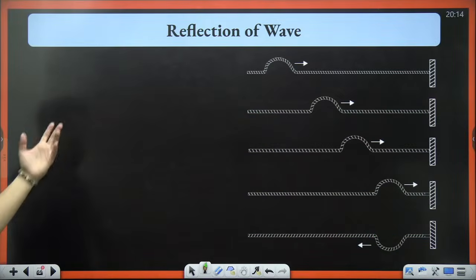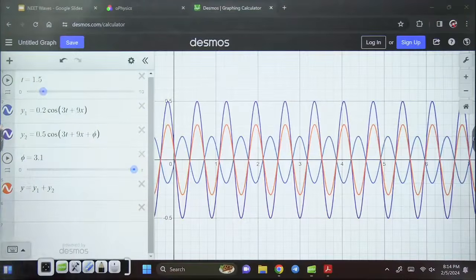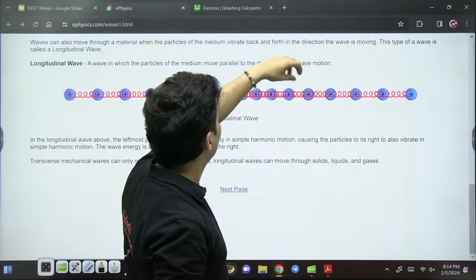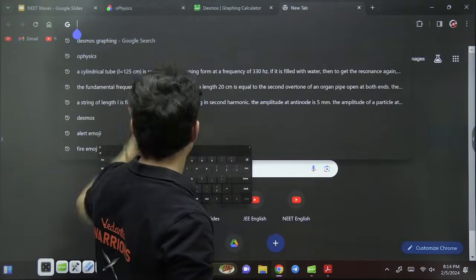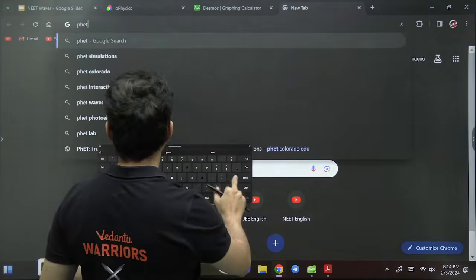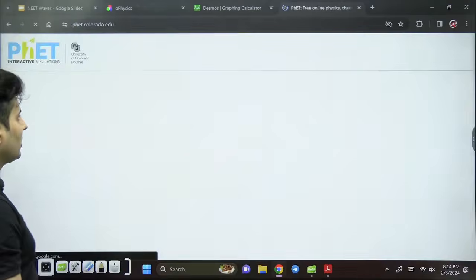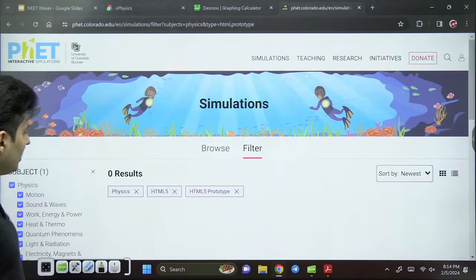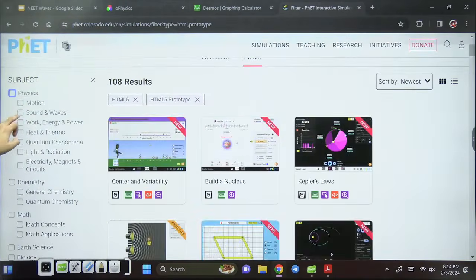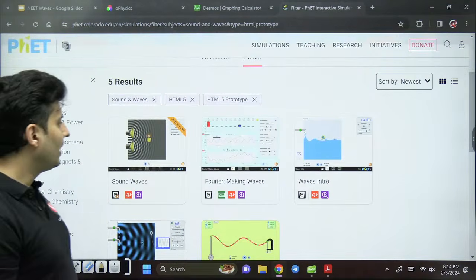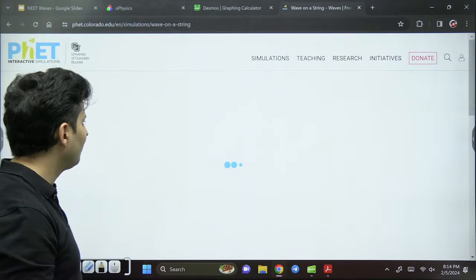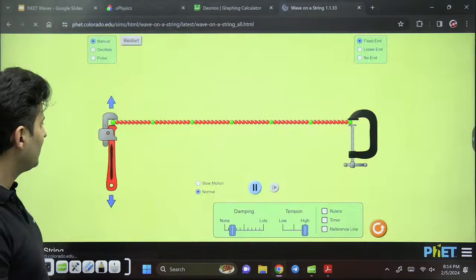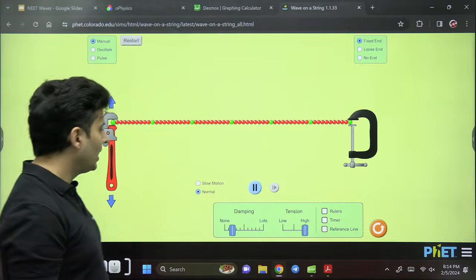Now let's also go to reflection of waves. In fact, I would love you to see those reflections of waves rather than just showing the theory. So I'm just going to open up PhET. Yes, this is very nice. Just go to simulations, go to physics, and this is going to be very interesting. I just want sound and waves. Yes, perfect. I want waves on a string. Okay, so I open it up and let's see if it opens up. Yes, it opened up.